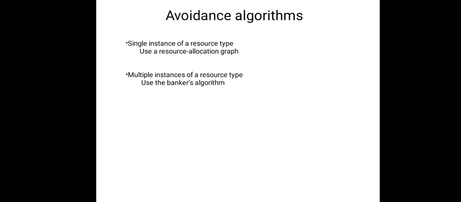Now let us go with the approaches which we can use for the avoidance of deadlock, that is, the avoidance algorithms. There are two: one is the resource allocation graph algorithm and the other is the banker's algorithm. The resource allocation graph algorithm is especially useful for a single instance of a resource type. When we have resources each having a single instance, you can use this, but it doesn't work for multiple instances of a resource type. At that time we have to use the banker's algorithm.